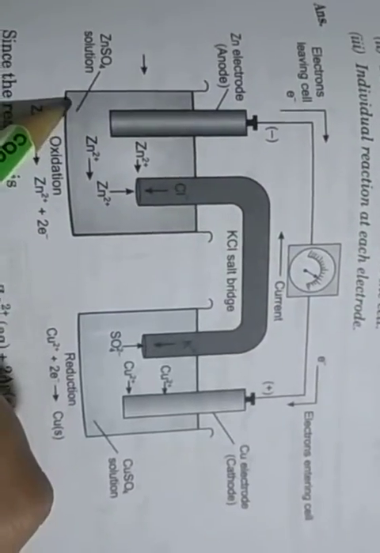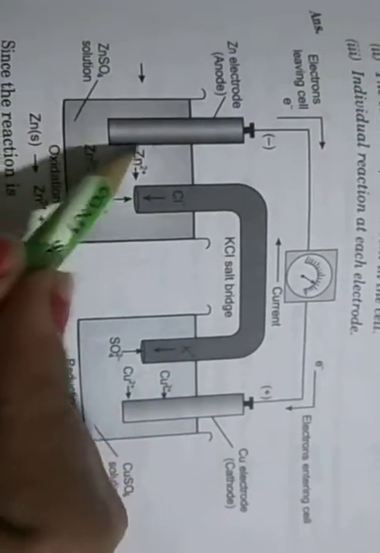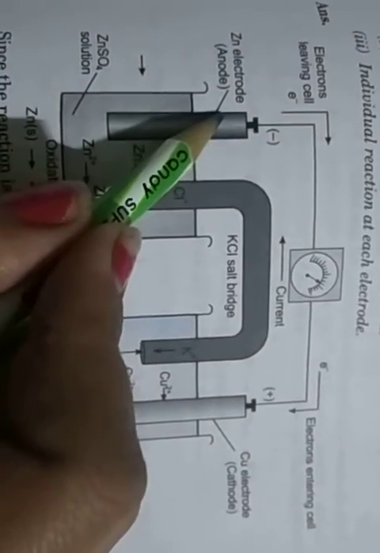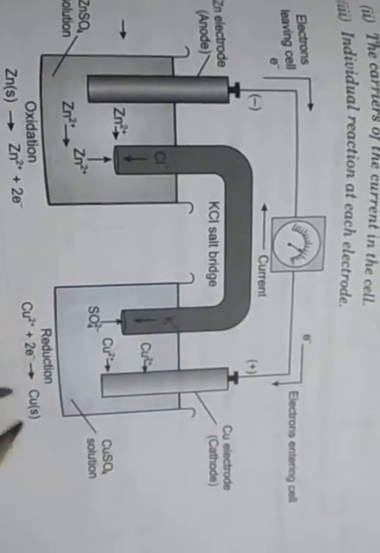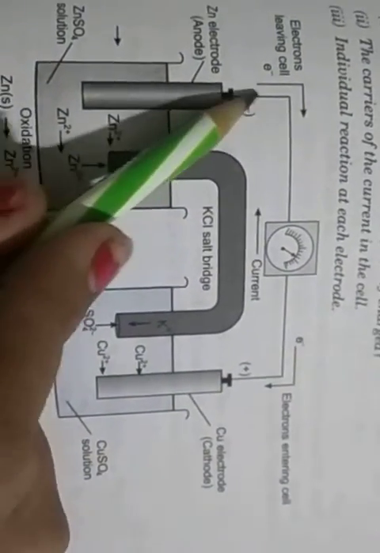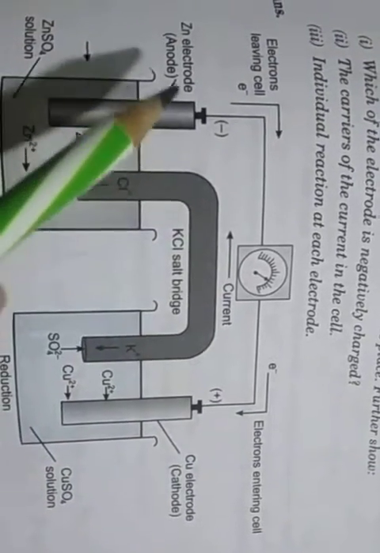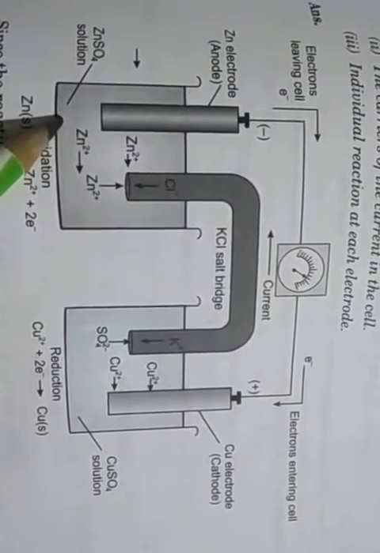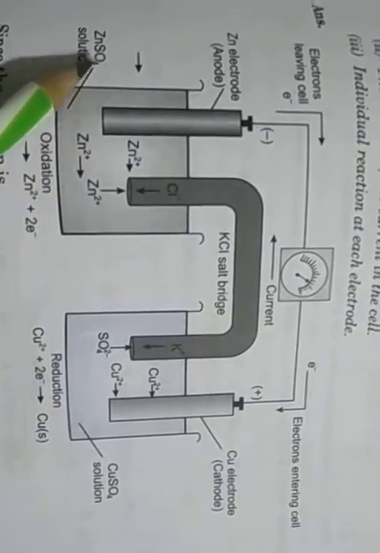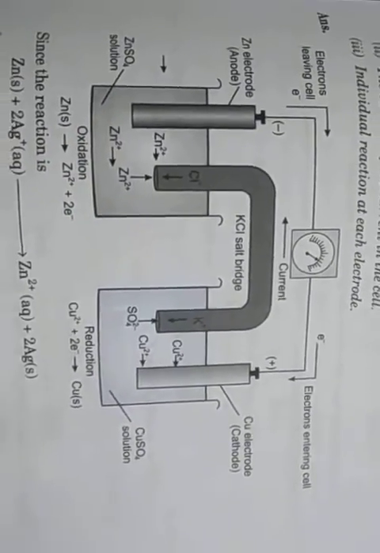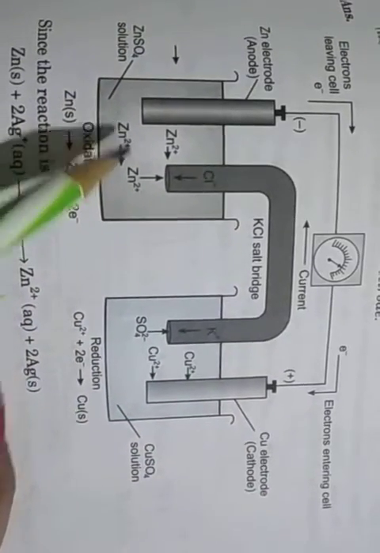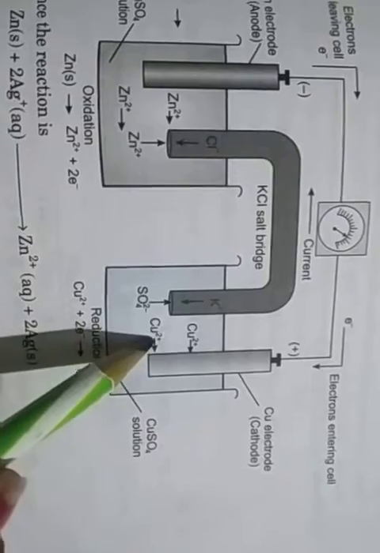In one beaker we take zinc sulfate solution and a zinc electrode as the anode. In the other beaker we take a copper electrode as the cathode in copper sulfate solution. Both electrodes are connected by wires, and an ammeter is also joined. At the zinc anode, zinc converts into Zn 2 plus ion by loss of 2 electrons, and Cu 2 plus gains 2 electrons and converts into copper.